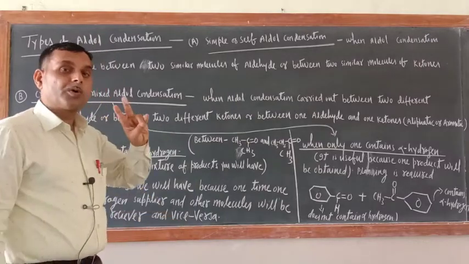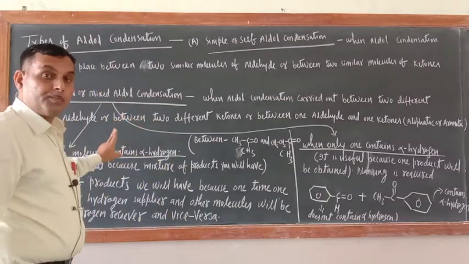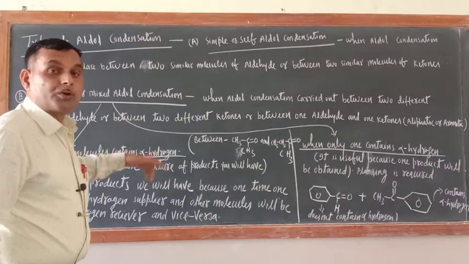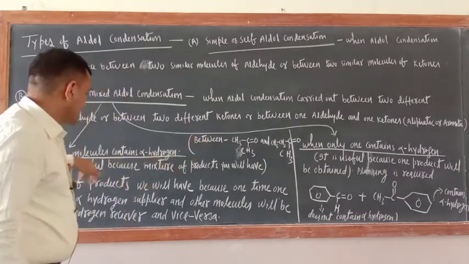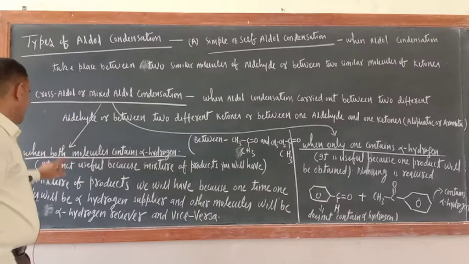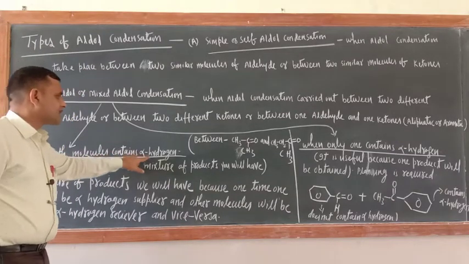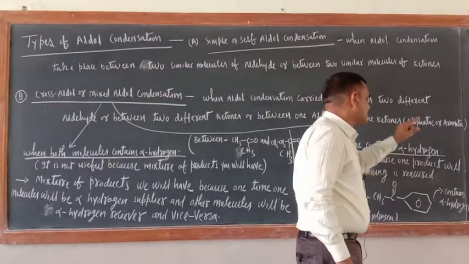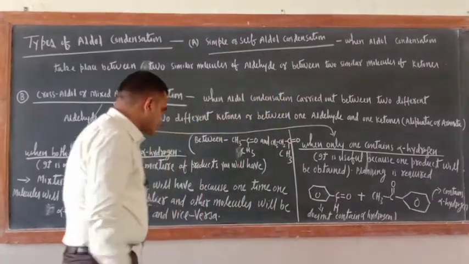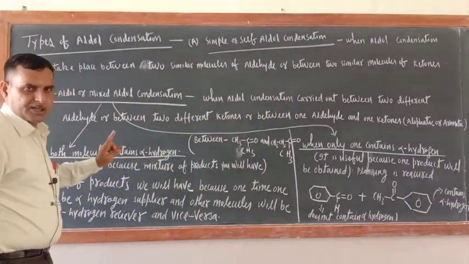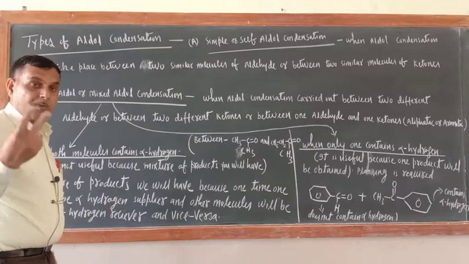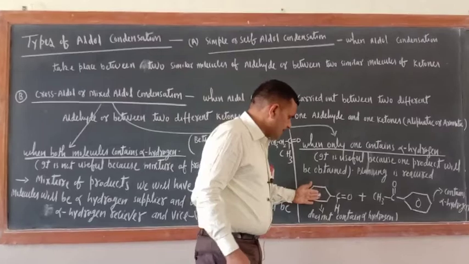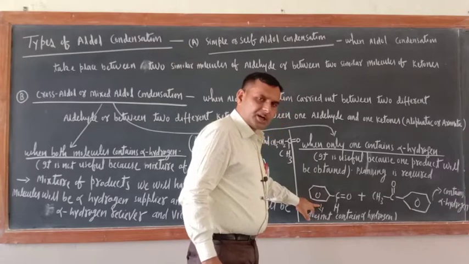Now two conditions may emerge: both molecules may contain alpha hydrogen, or both may not contain it. Just see, two conditions: when both molecules contain alpha hydrogen, and when only one molecule contains alpha hydrogen. Here both are containing alpha hydrogen, but in this case benzaldehyde is not containing alpha hydrogen.